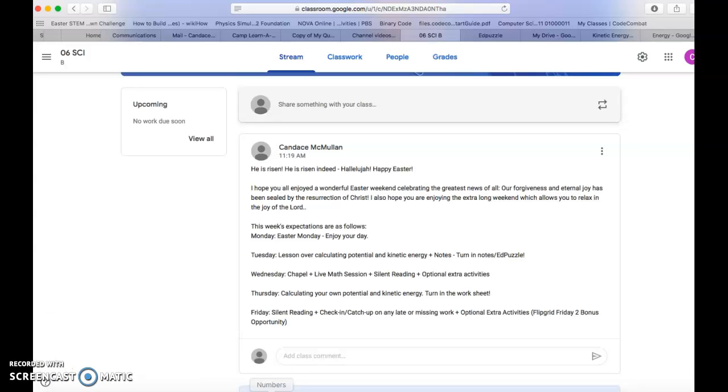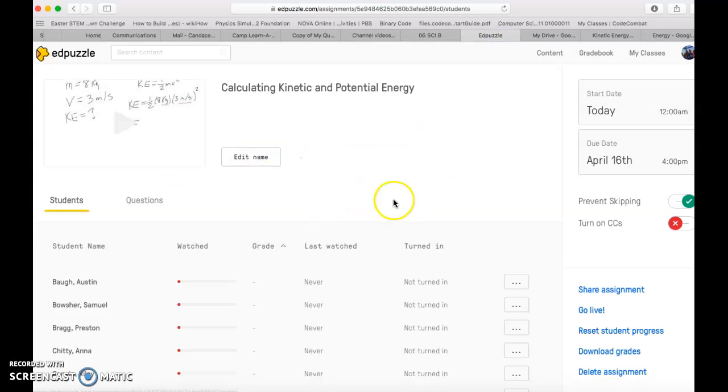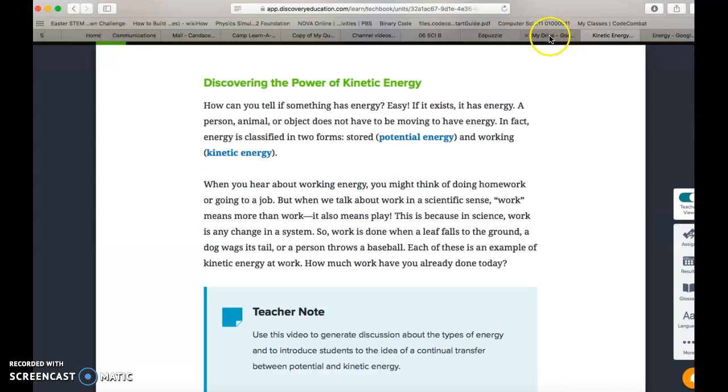So as you can see, today it says enjoy your day. Tuesday, it says lesson over calculating potential and kinetic energy. This is that lesson. Hooray, you're on step 1. Great job. And then it says notes and turn in the notes in Edpuzzle. So attached to this, you're going to have these notes that you're going to be filling out. And there's also an Edpuzzle that you're going to take. Notice it's only like a 2.5-minute video, so it should go quickly for you. And if you pay attention during this video, you should be able to fill out the notes as soon as we're done. So hopefully today's work won't take you too long.